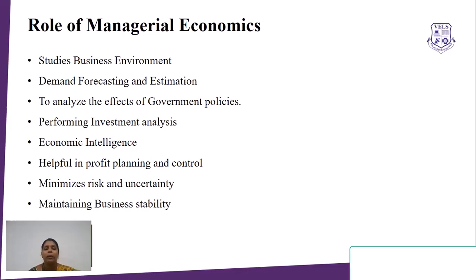Next is to minimize the risk and uncertainty. In business, we all know we will have risk and uncertainty. So it is the duty of the managerial economist to reduce the risk, to predict the upcoming risk and to minimize the risk and uncertainty in order to have more profits in the business.